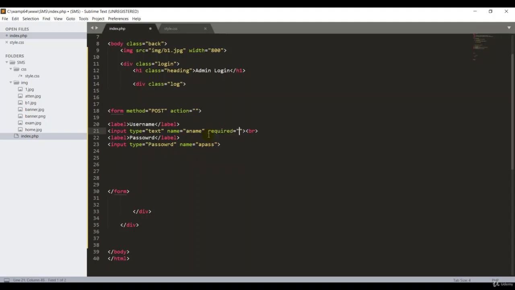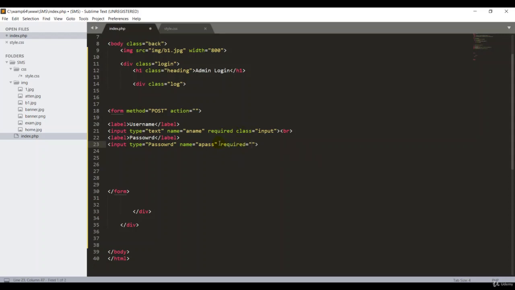The required field is important. We don't need any information. In the required field, we put one class called input. We will add everything in the CSS when we work on that. Also, the same thing for the password required field.